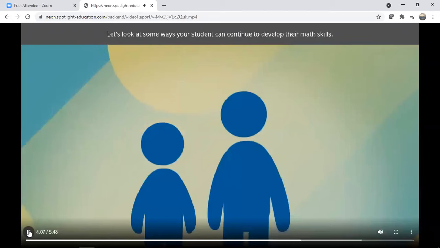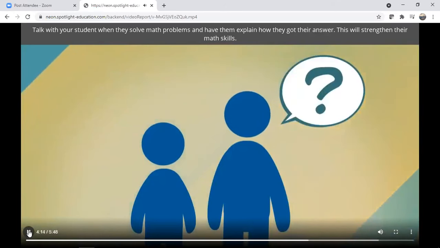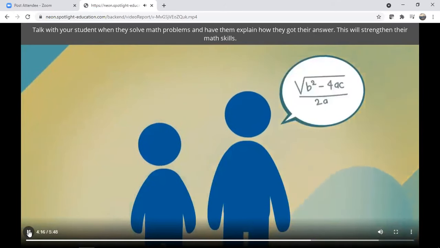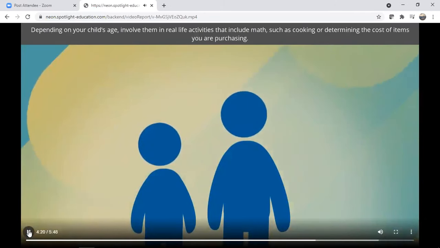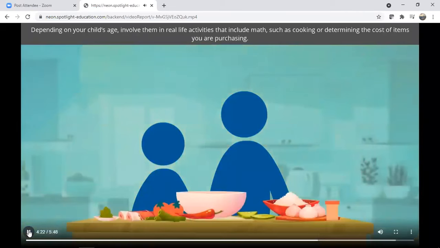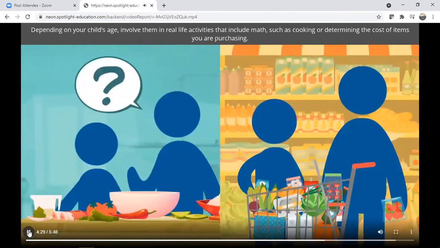Let's look at some ways your student can continue to develop their math skills. Talk with your student when they solve math problems and have them explain how they got their answer. This will strengthen their math skills. Depending on your child's age, involve them in real-life activities that include math, such as cooking or determining the cost of items you are purchasing.